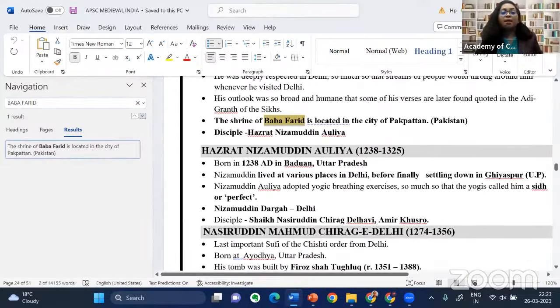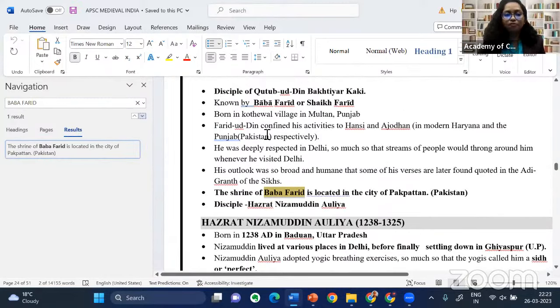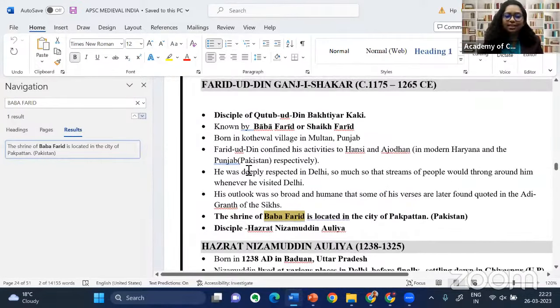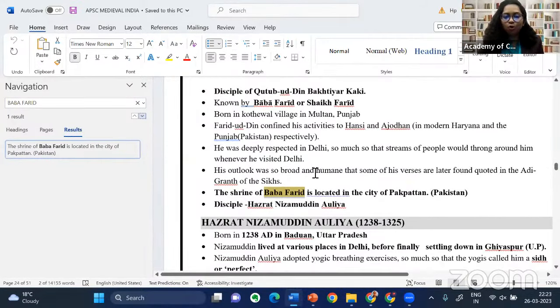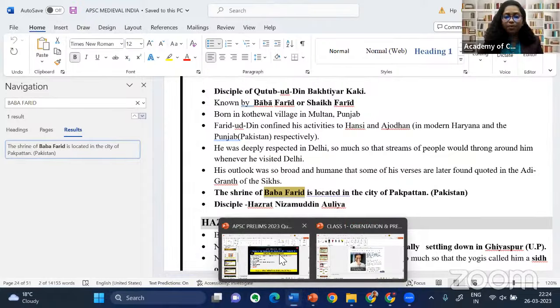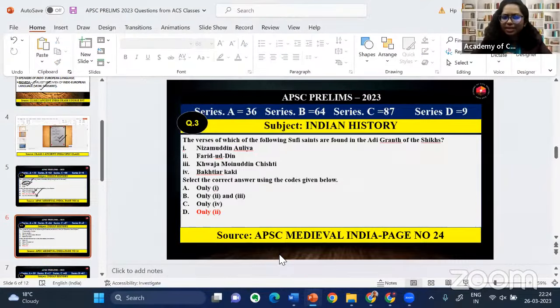If you are looking, Baba Farid we have covered, and you can see this poet. His outlook was so broad and human, and his verses are found in Adi Granth of the Sikhs. And see, previous year APSC had asked a question regarding who had executed Guru Arjan Dev, who had compiled the Sikh scripture, that is Adi Granth.